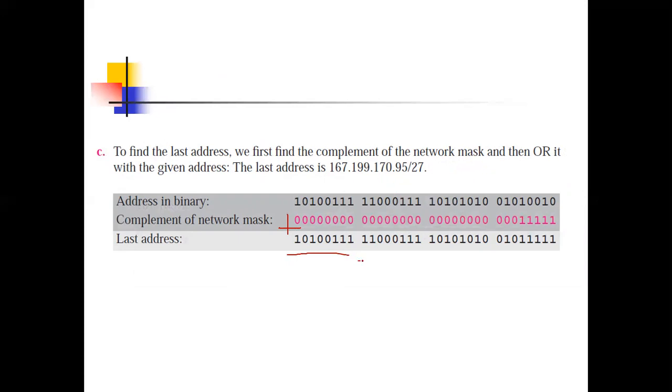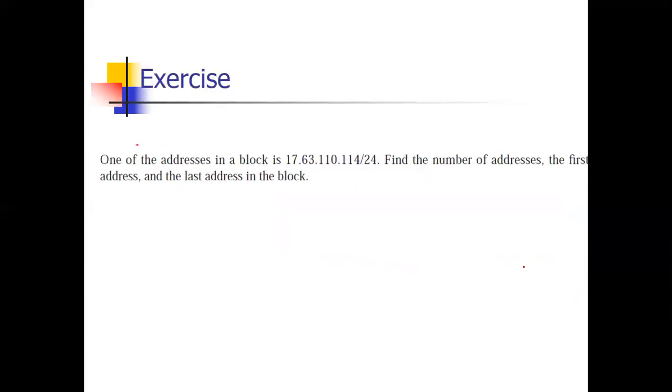Second number OR with 0, same number. Third number OR with 0, same number. Now here I will OR 1, 1, 1, 1, 0, 1, 1, so this number will be calculated as 95. The first 3 numbers are the same because we are ORing with just 0, and the next number is 95. Okay, this is example 1. Now this is example 2. Pause the video for a second and try to solve and check your answers.